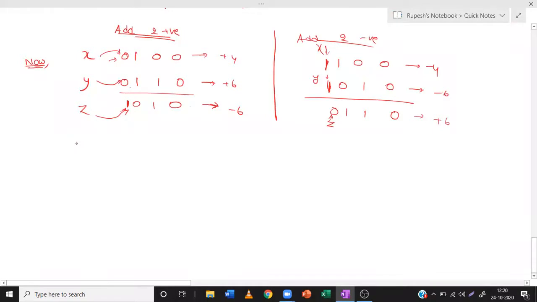We can write overflow as: x as 0 can be represented by x dash, y as 0 can be represented as y dash, z as 1 can be represented as z. So this is one condition, and OR means we will represent it by plus, and AND means product. So if x is 0 and y is 0 and z is compulsorily 1, you have represented it by this min term. This is known as a min term.